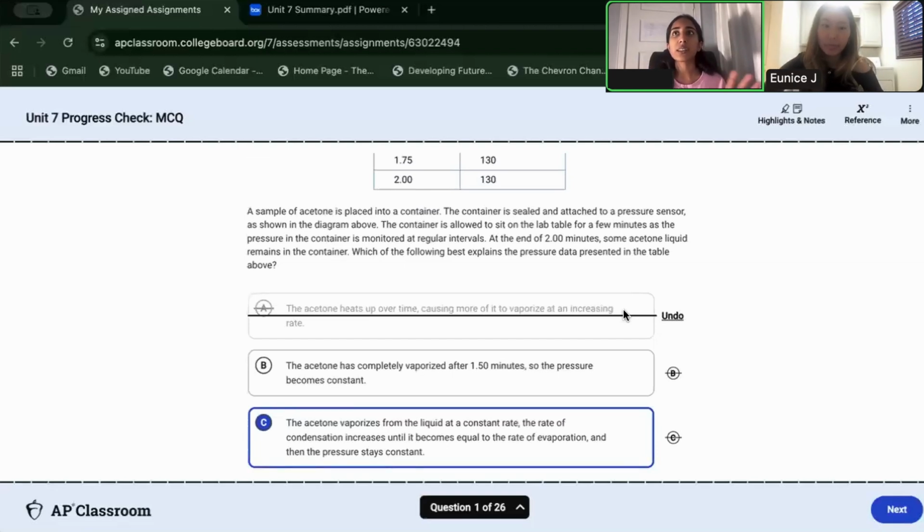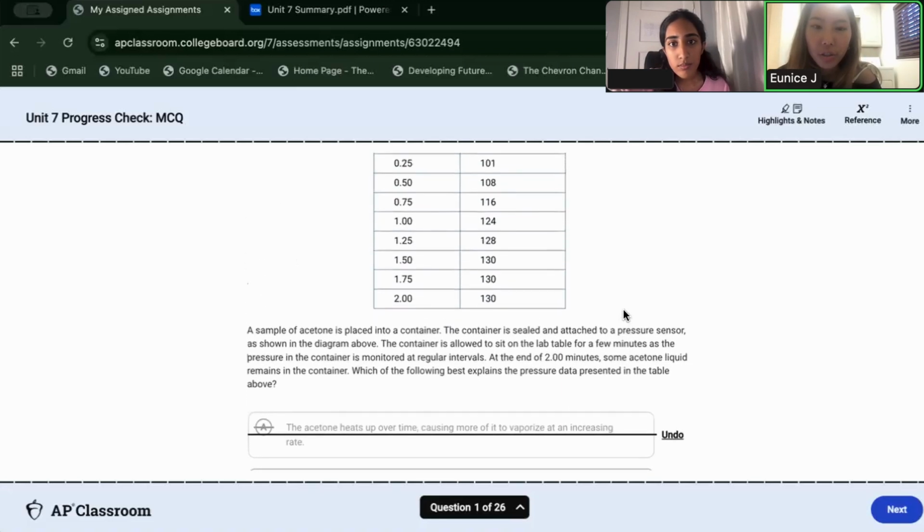So would the rate of condensation be like the forward rate, and then the evaporation would be the reverse, or something like that? Yeah, so I agree with C being the correct answer, because let's just break down the answer choice. It's saying that acetone vaporizes from the liquid at a constant rate. So that's just saying that the rate of vaporization is staying constant. And then the rate of condensation increases until it becomes equal to the rate of evaporation, and then the pressure stays constant. So let's think about what it means for the rate of condensation to increase.